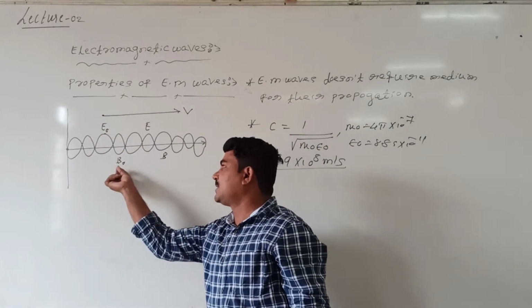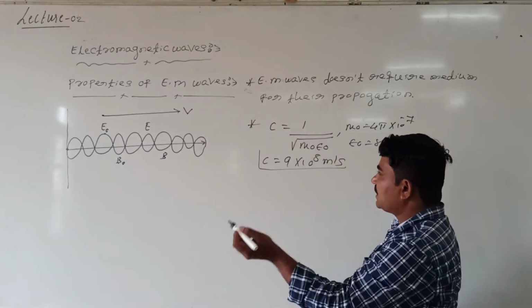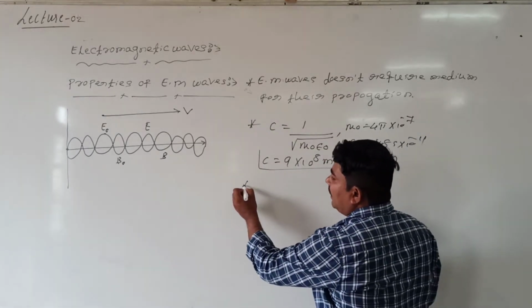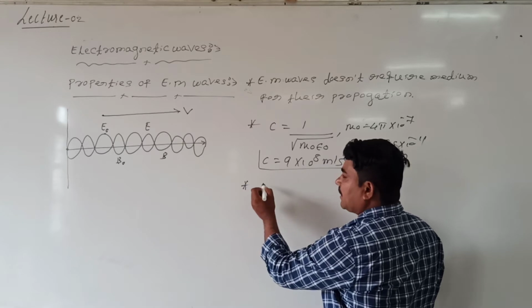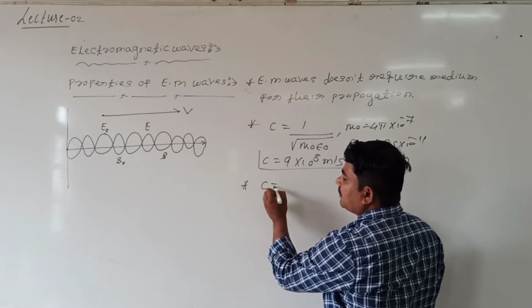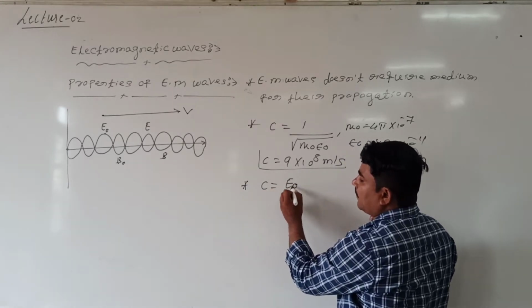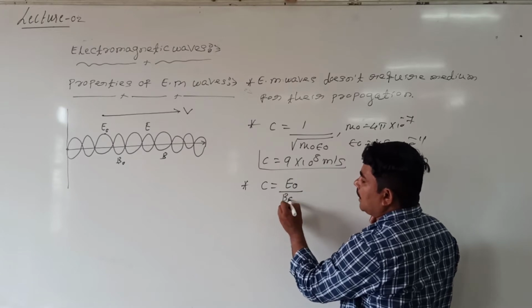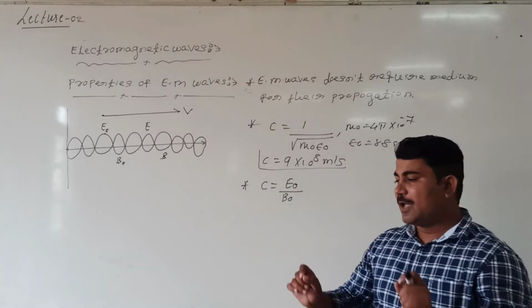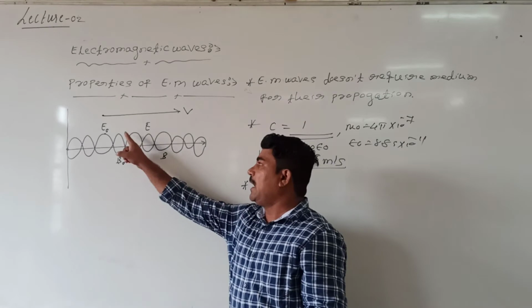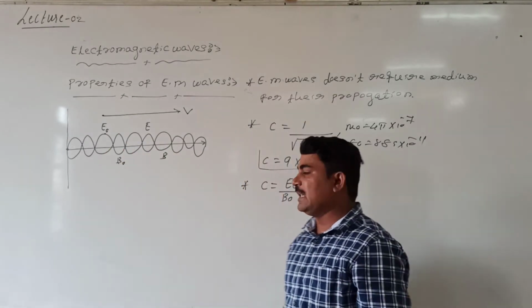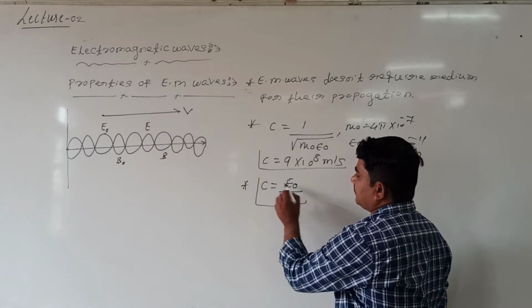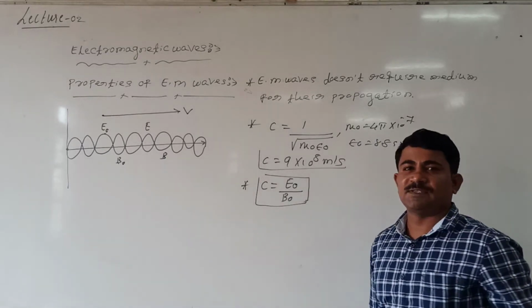Speed of light, or speed of the electromagnetic wave, is equal to E naught by B naught. Simply, the ratio of the amplitude of the electric field to that of the magnetic field gives the speed of light.